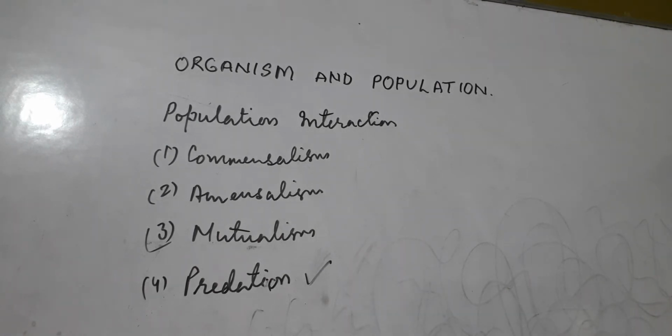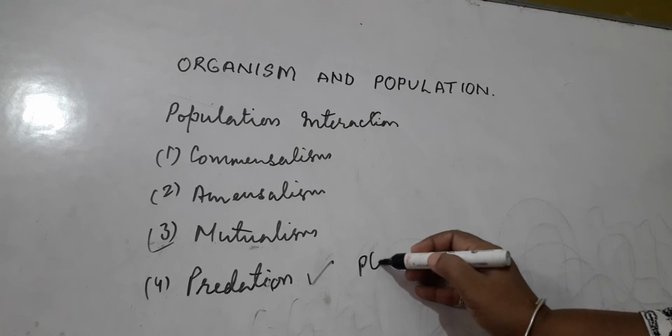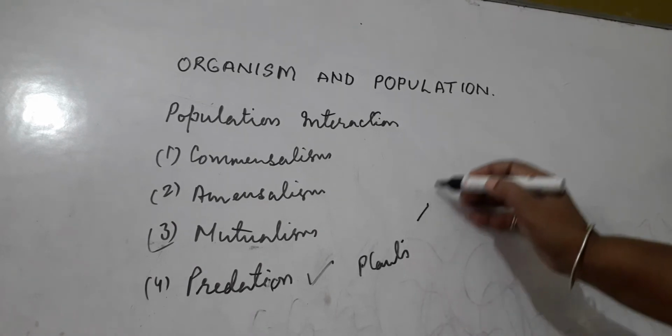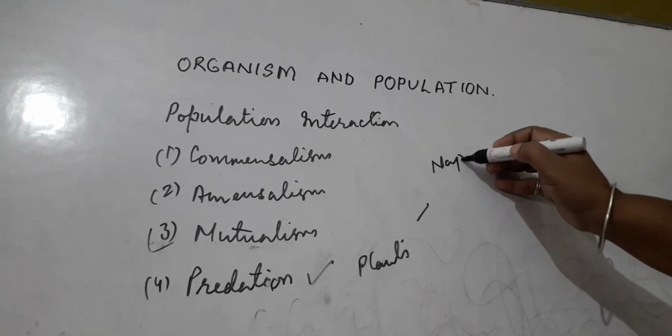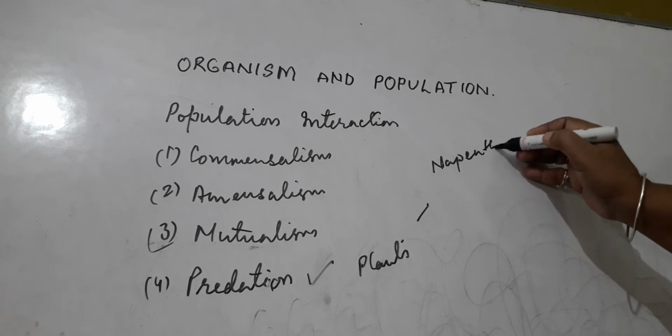Besides animals, some plants are also predators. For example, nepenthes, Nepenthes khasiana.